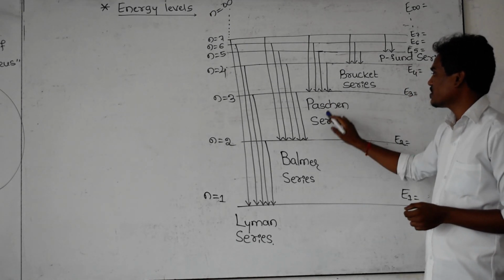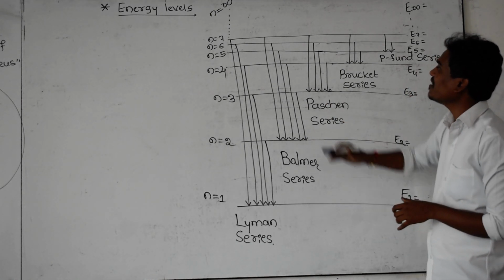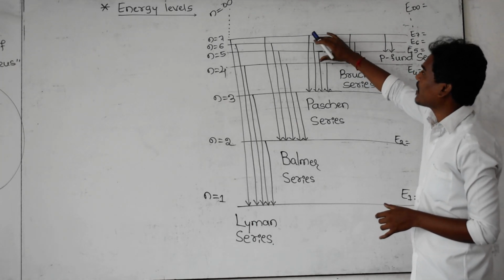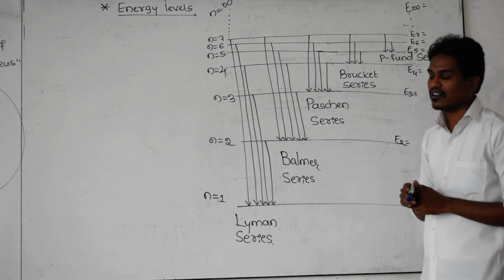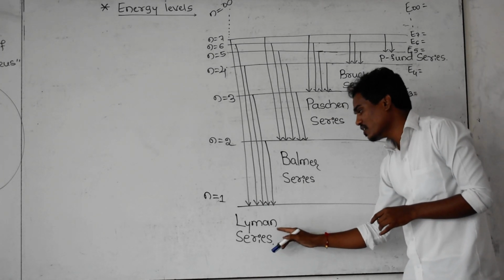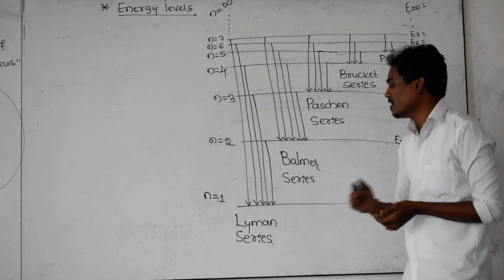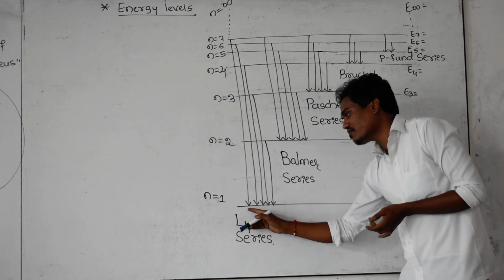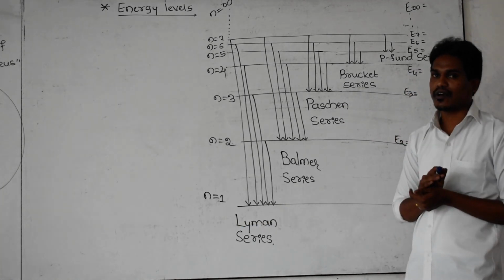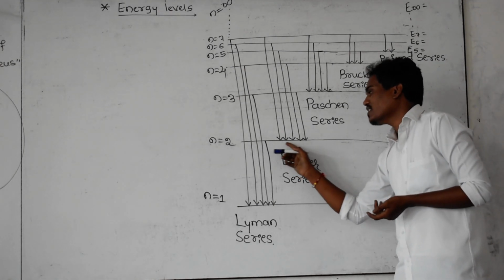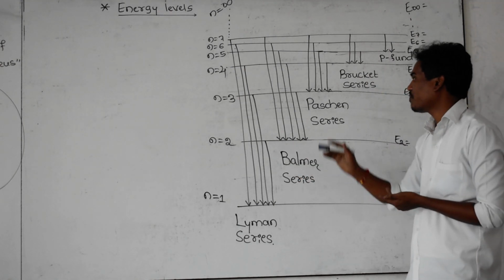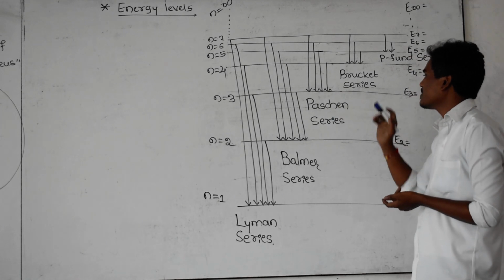Like that, this is the Paschen series. Here the electron is taking the transition from a higher energy level to the 3rd energy level. For the Lyman series, what is the ground state? The first energy level is the ground state. For the Balmer series, the second energy level is the ground state. And for Paschen, the 3rd energy level is the ground state.